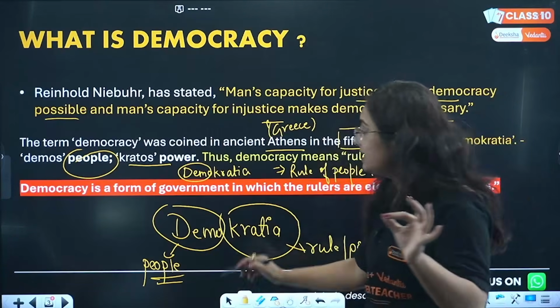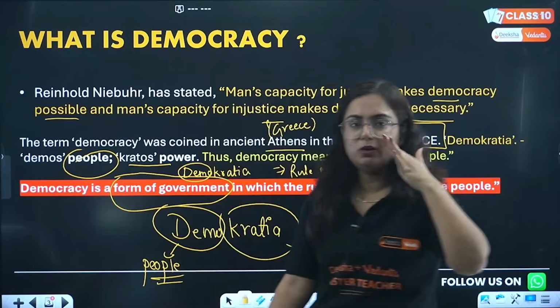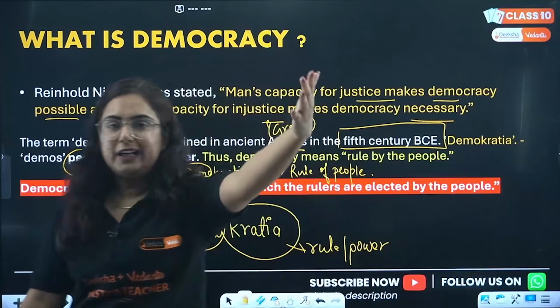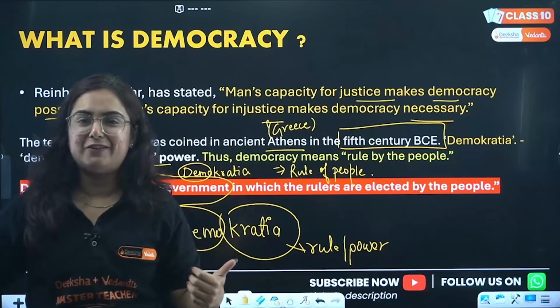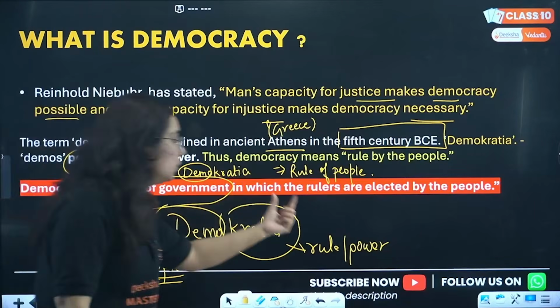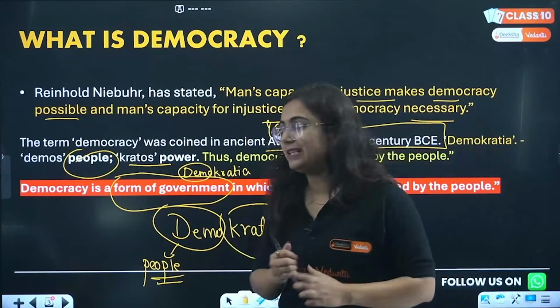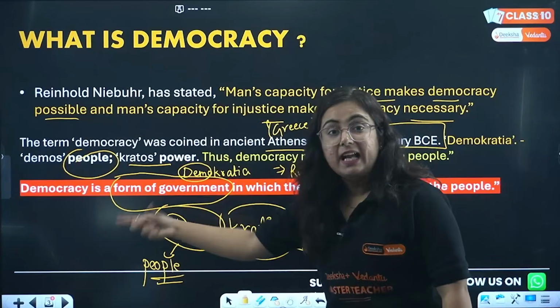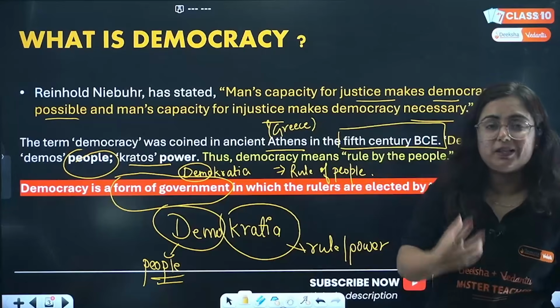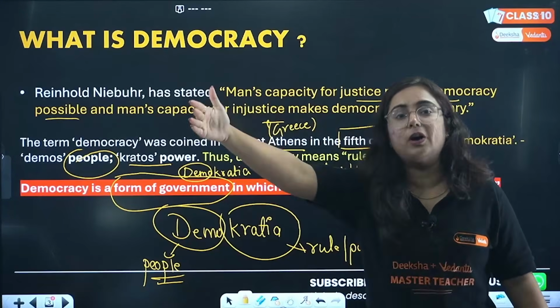But what actually is it? Is it a rule of people? No. It is a form of government. Pay attention, it is not directly the rule of people. We do not go to the parliament every day and decide everything, right? So it is a form of government in which rulers are elected by the people. Again, I am repeating the statement: it is a form of government. In the world, there are various forms of government.